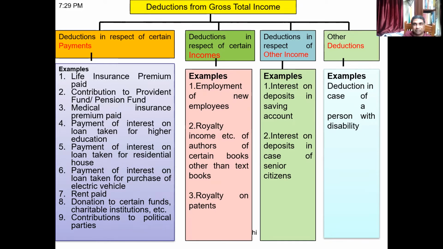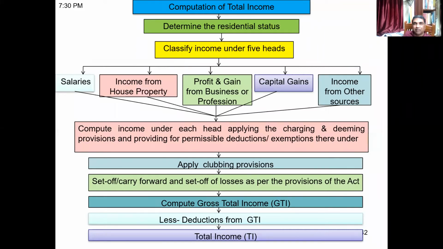Yes, sir. Okay. Now, if you look at this picture, this summarizes how total income is computed. One more thing: this total income computation depends on residential status. So we need to understand what residential status is. That will be taught to you subsequently.